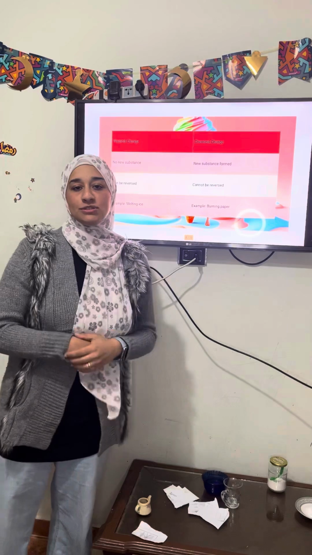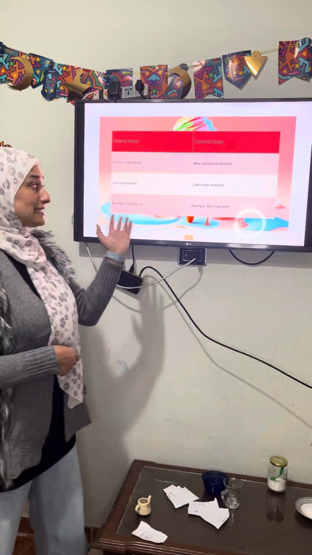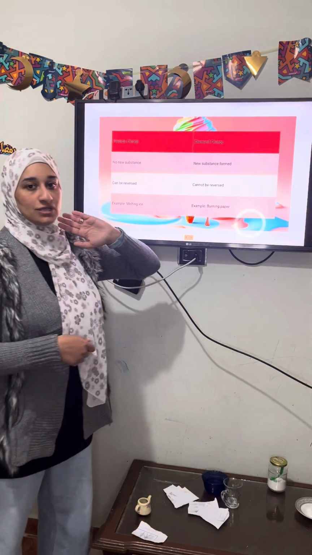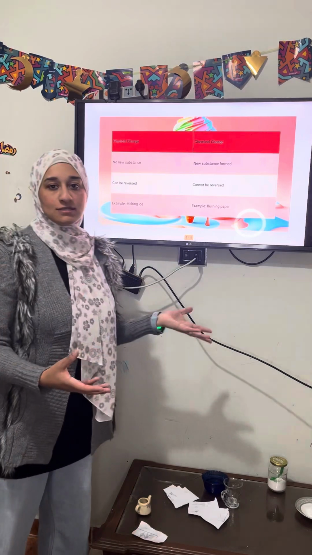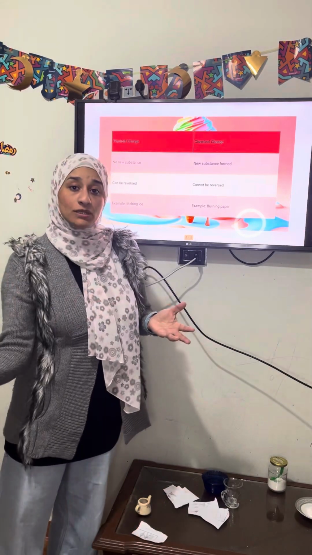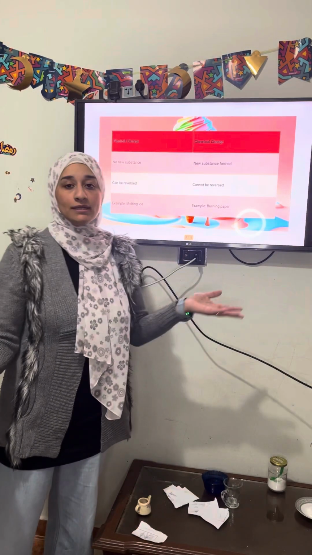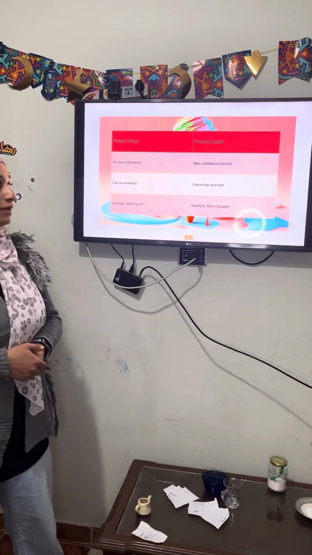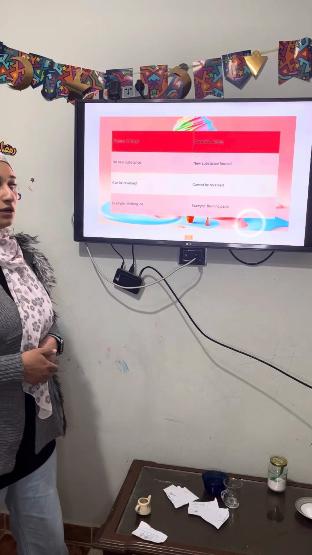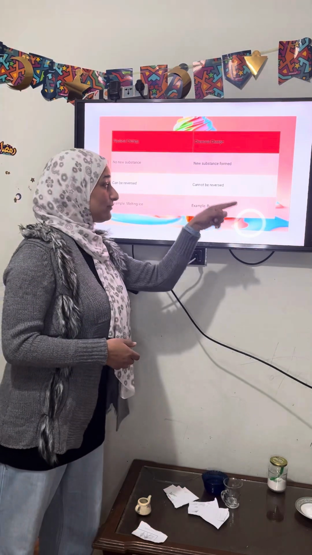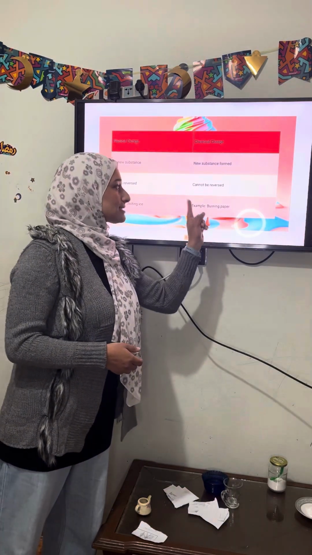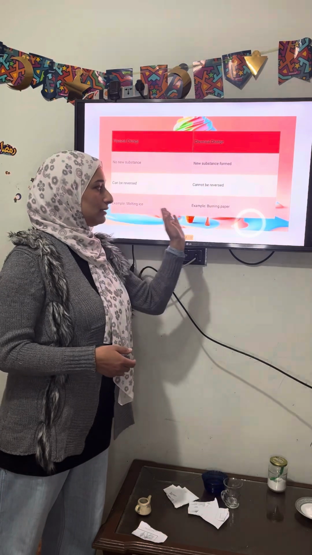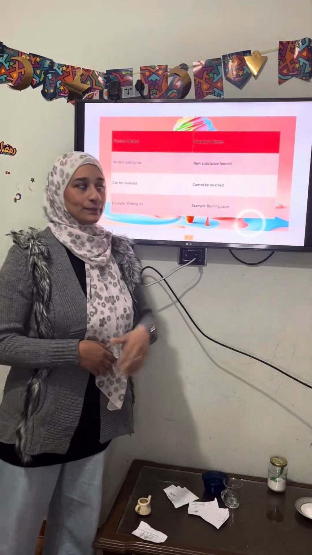Question number 2, is that change reversible or irreversible? If it's reversible, it's a physical change, like melting ice. If it can't be reversed, it's a chemical change, like burning paper.